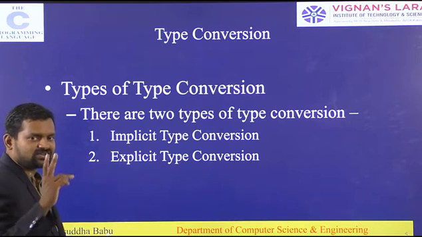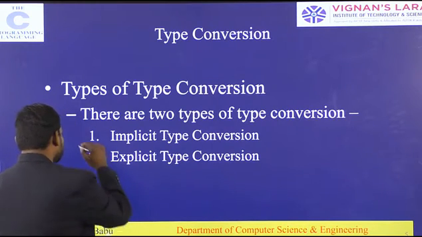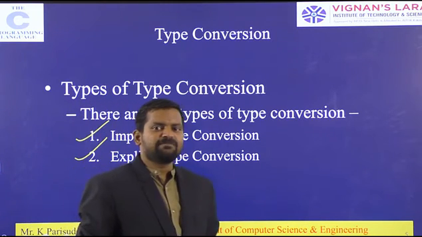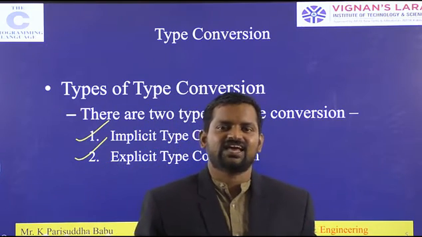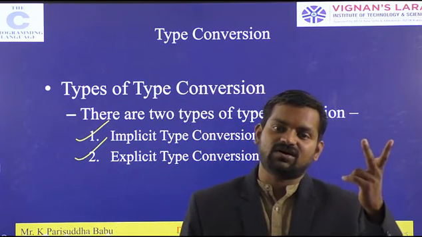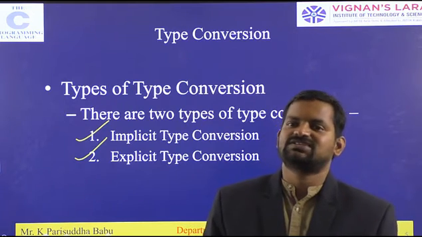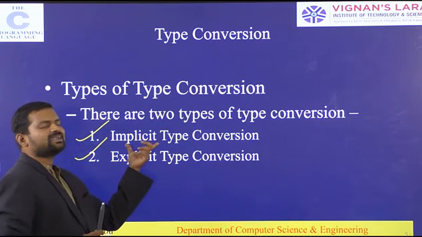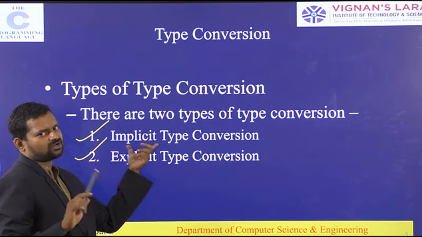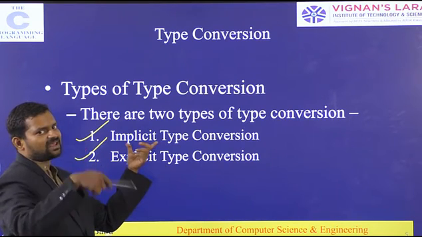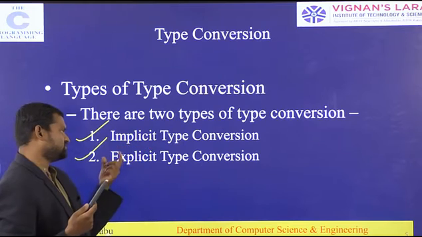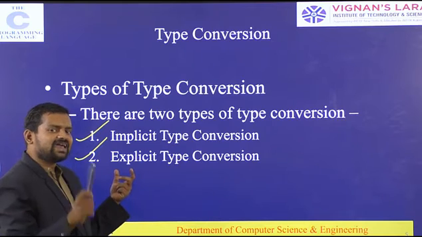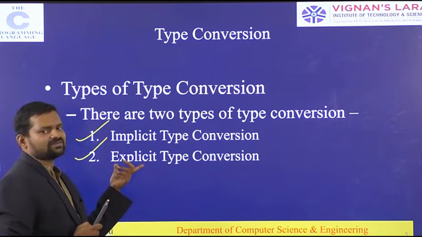Now move to types of type conversions. There are two techniques: implicit type conversion and explicit type conversion. Implicit in the sense that it is done by itself. Explicit type conversion in the sense that it is done explicitly by the users. Implicit type conversion is a type conversion automatically done by the compiler. We are not doing implicit type conversion; the compiler performs it. Explicit type conversion is a conversion where the users who are writing the program have to convert explicitly.